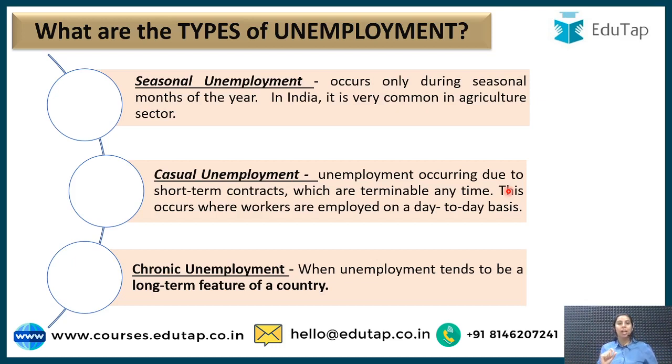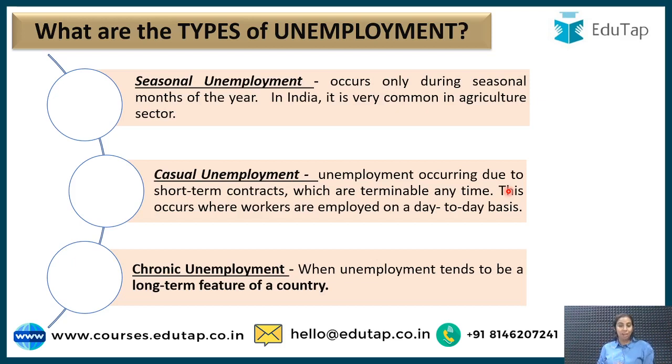Casual unemployment, guys. This occurs due to short-term contracts which are terminable at any time. Here the classic example is workers who are employed on a day-to-day basis. Let's say construction workers, industrial workers who are getting paid on a day-to-day basis. Probably 3 days later they will get no work. That is casual unemployment.